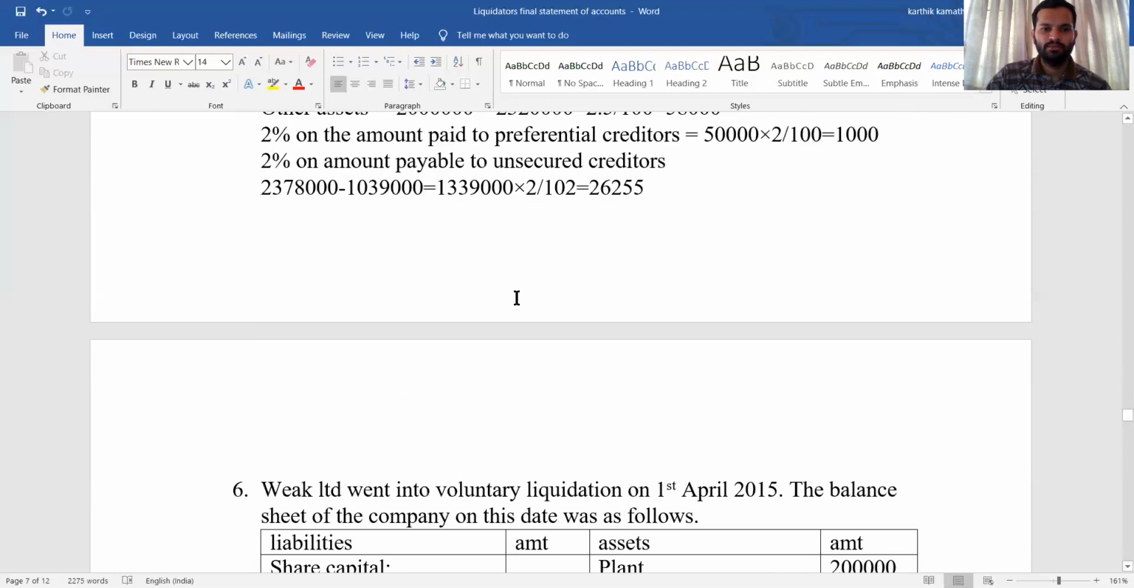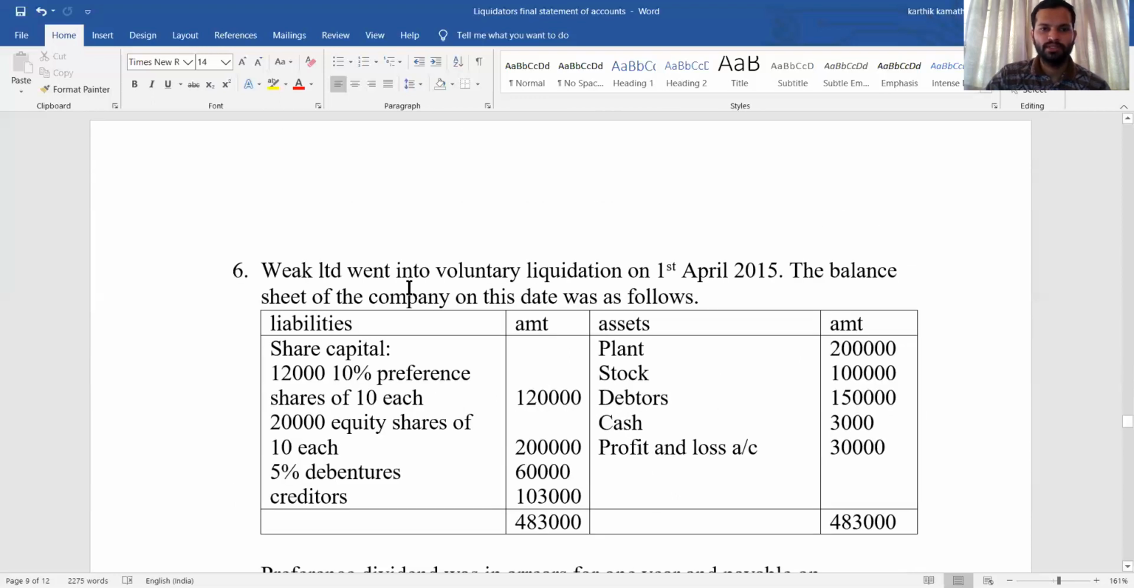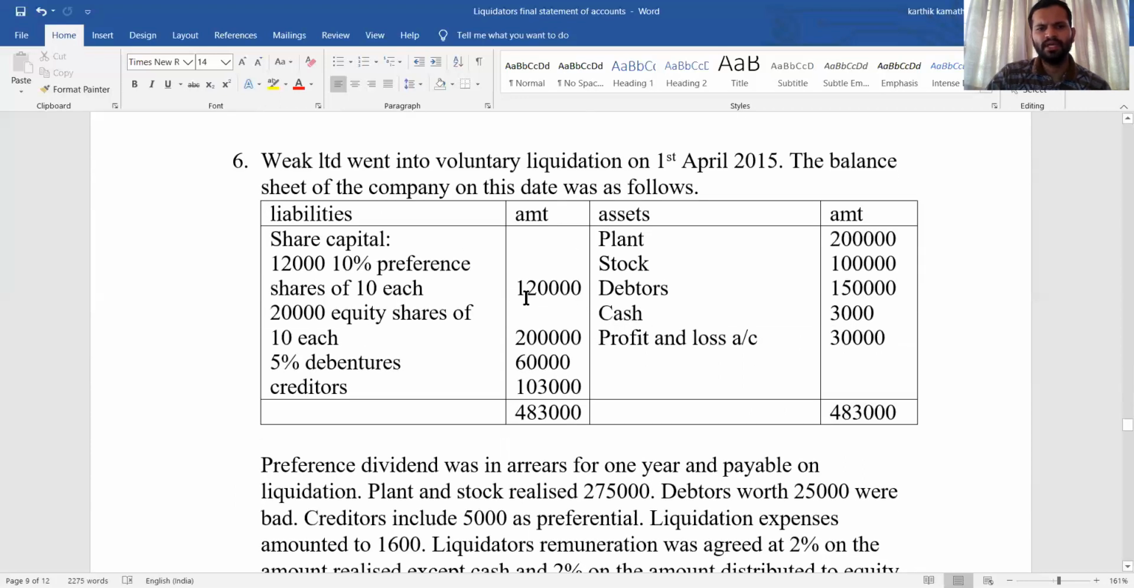So the next problem we are going to discuss is about Week Limited. Week Limited went into liquidation on 1st April 2015. The balance sheet of the company on this date was as follows. Liability side, share capital: 12,000 10% preference shares of 10 each, that is 1,20,000; 20,000 equity shares of 10 each, that is 2 lakh; 5% debenture 60,000; creditor 1,03,000. Asset side, plant, stock, debtors, cash, and profit and loss account, that is given.